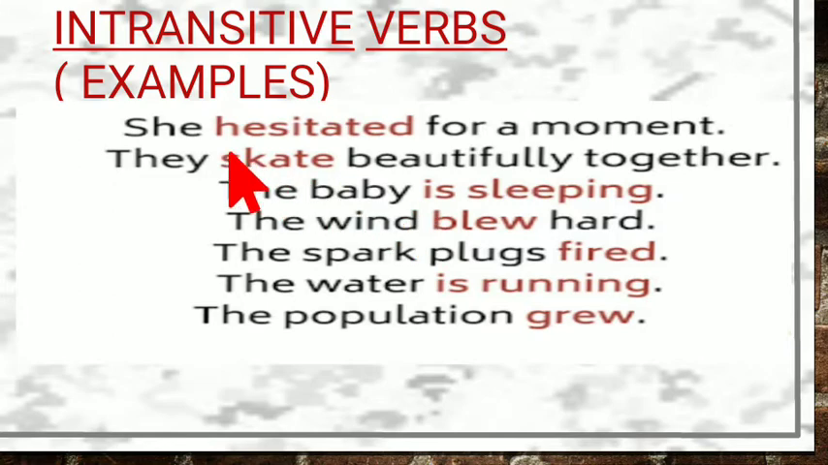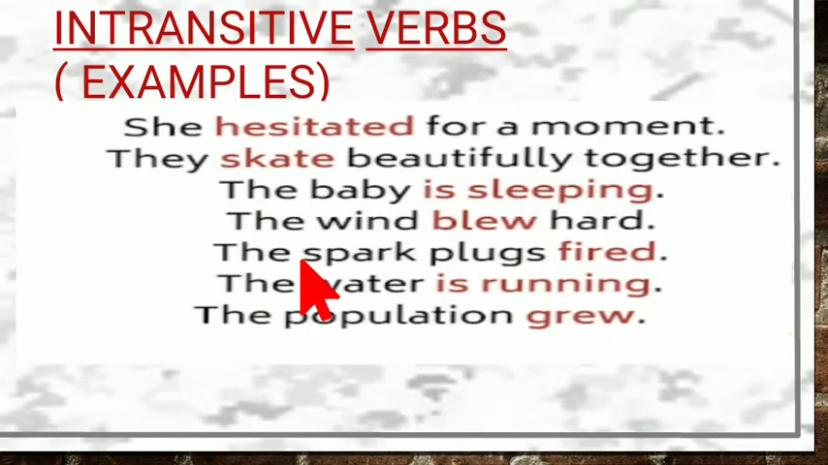Now a few more examples. She hesitated for a moment. They skate beautifully together. They skate. How do they skate? Beautifully. The baby is sleeping. The wind blew hard. The spark plugs fired. The water is running. Now what is running? Water is running. Now if I take the example, the population grew, now grew, what is it answering?